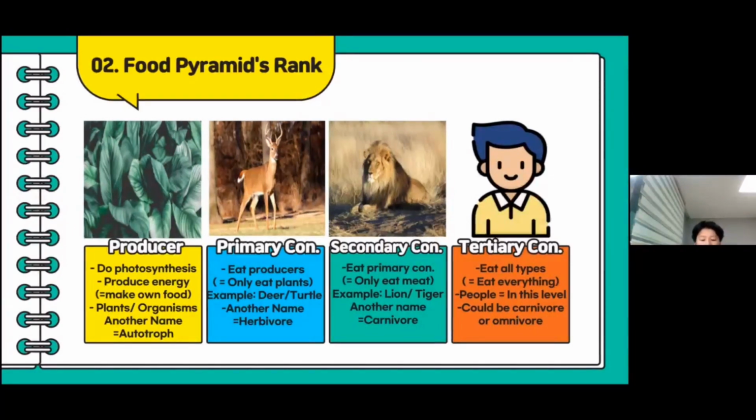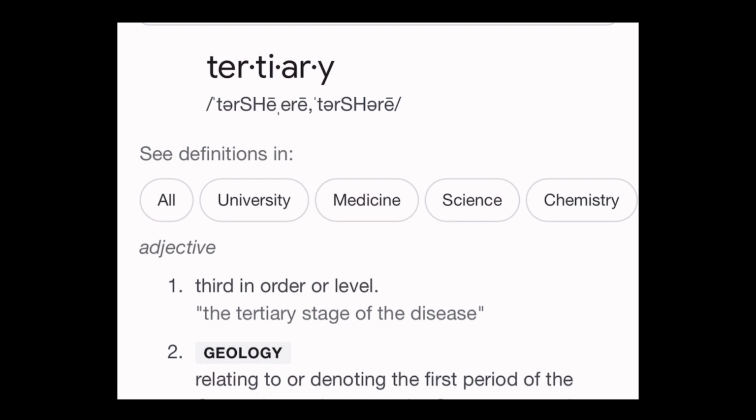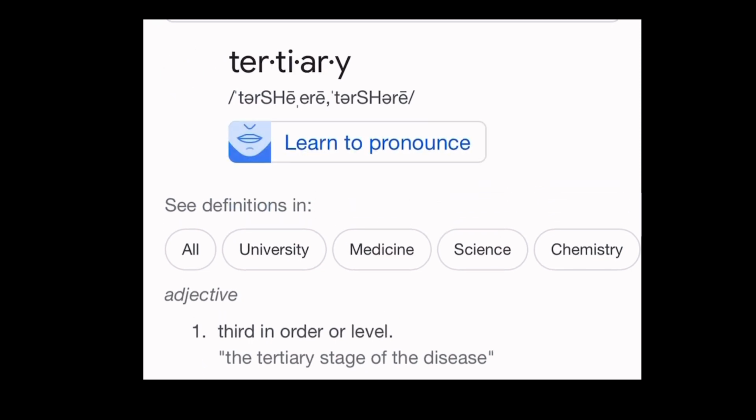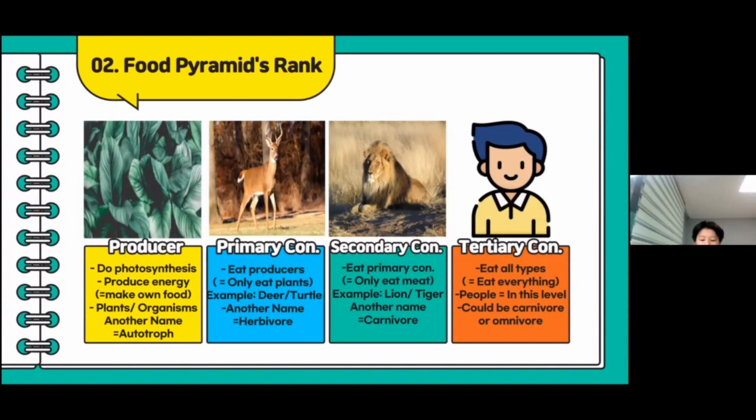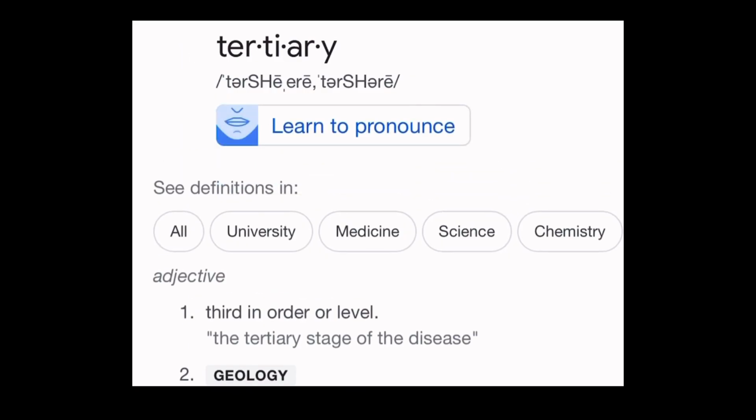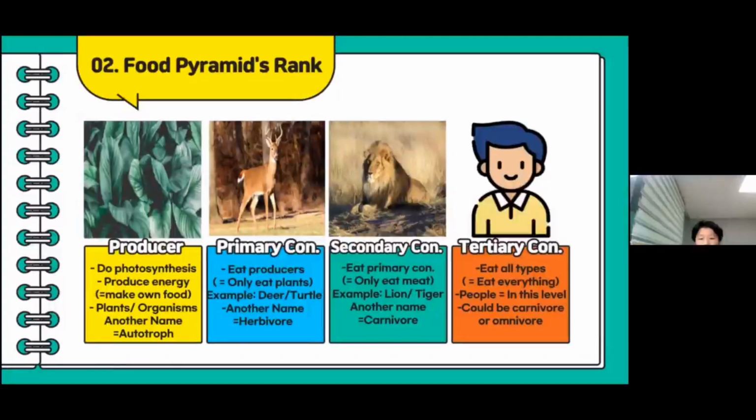And lastly, there are tertiary consumers. For this rank, they could be carnivores or omnivores, but the main part of the tertiary consumer is humans. They eat every type of food: they eat producers, they eat primary consumers, and they even eat secondary consumers. So literally, they just eat everything.